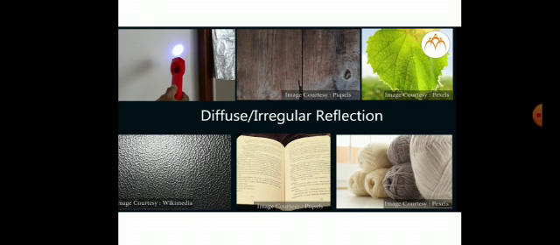Here the examples are shown. Light reflection from a wooden surface, from a leaf, from leather surface, from paper, from wool. These all are examples of irregular reflection.